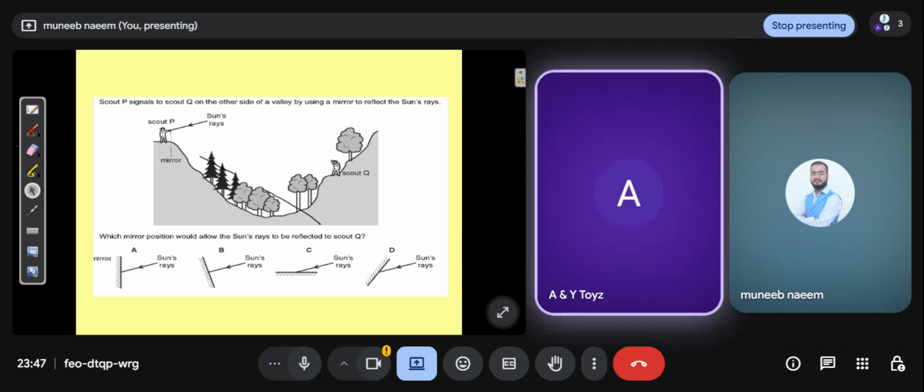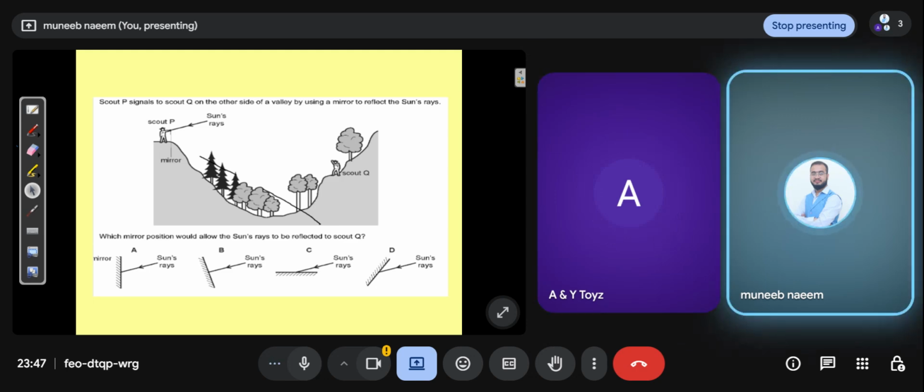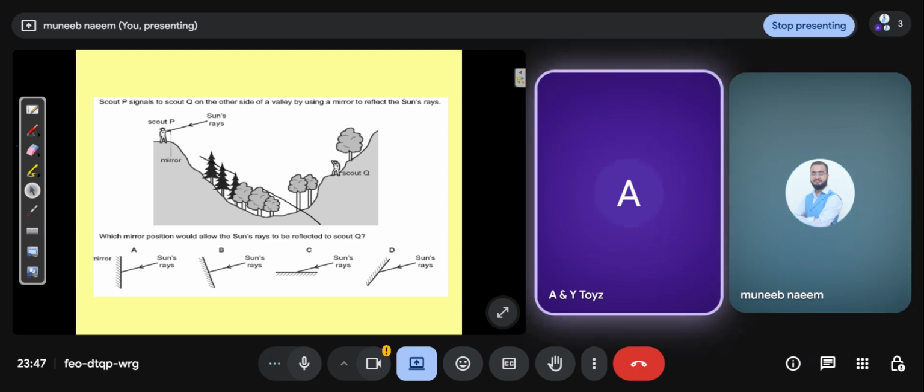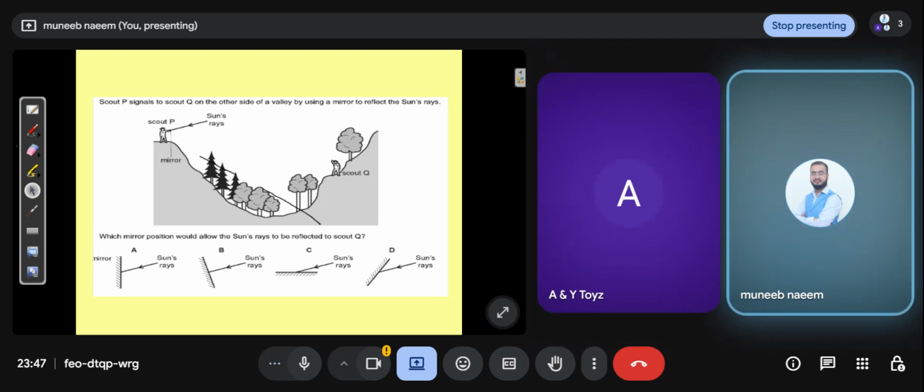Will it be D? B or D? D. Yes, B. It's B, because if you tilt your mirror to the correct position, you can see that the sun's ray will be approaching Scout Q.